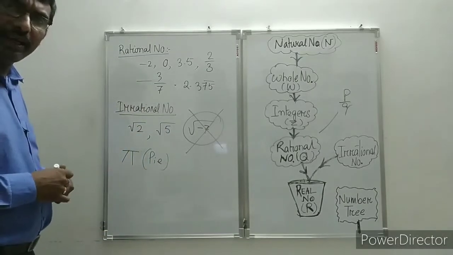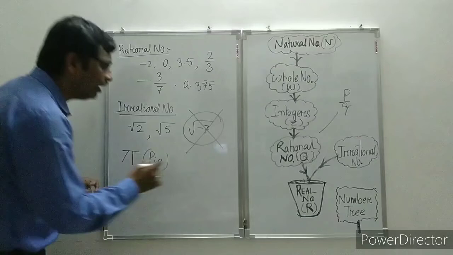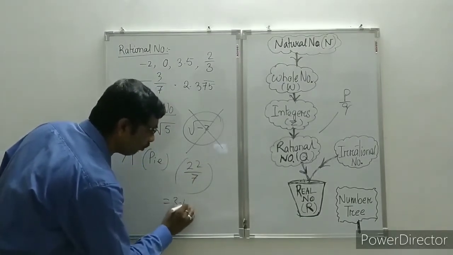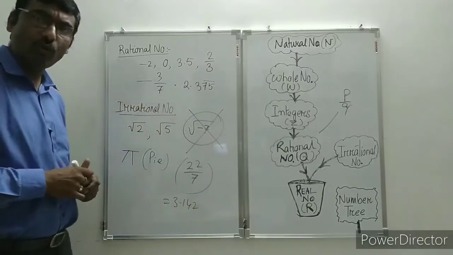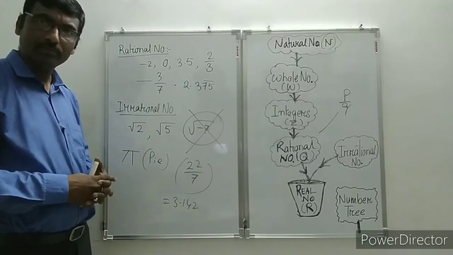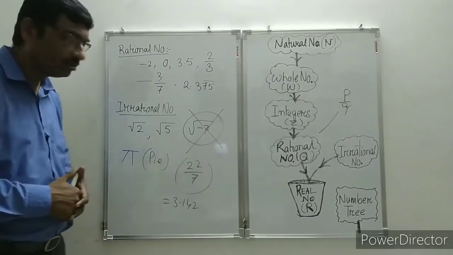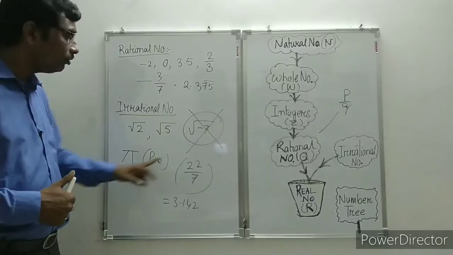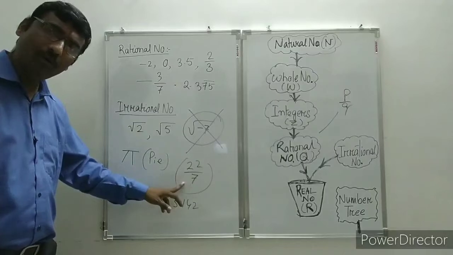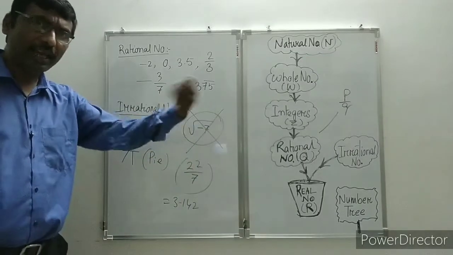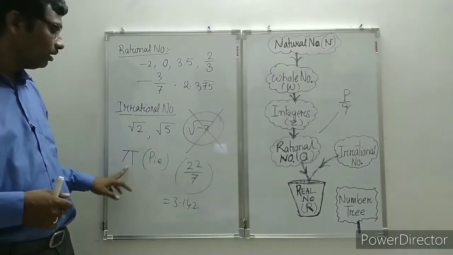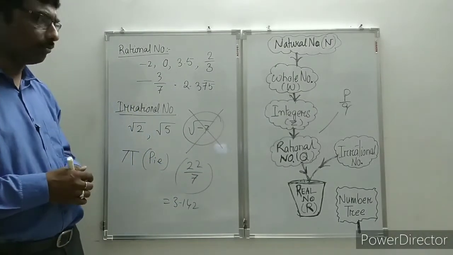And one more interesting one is pi. It is also an irrational number. Though pi is written as 22/7, that is an approximate value, 3.142 we write, but there is no end in the division while dividing 22/7. It is still unsolved today. So while dividing 22/7, this is an approximation. It is in the form p by q, but when we express it in decimal, it never ends. That's why pi is called an irrational number.